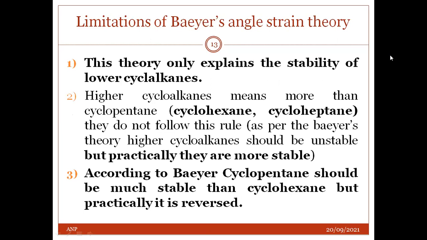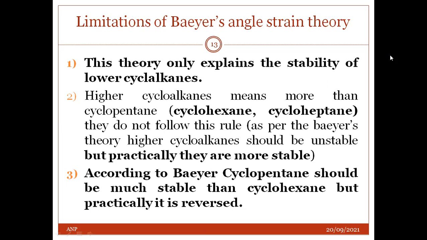Limitations of Baeyer's angle strain theory. This theory only explains the stability of lower cycloalkanes. Higher cycloalkanes, meaning more than cyclopentane, that is cyclohexane, cycloheptane, etc., do not follow this rule as per the Baeyer theory. Higher cycloalkanes should be unstable, but practically they are more stable.